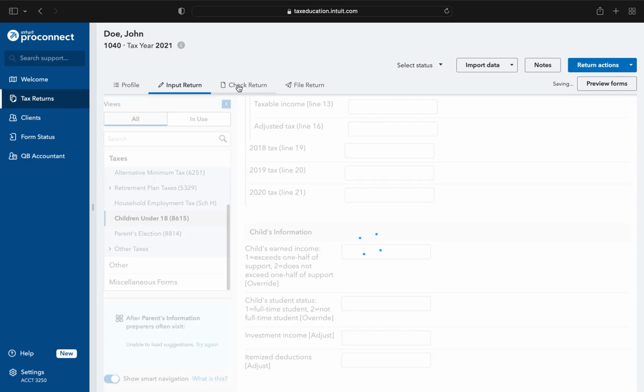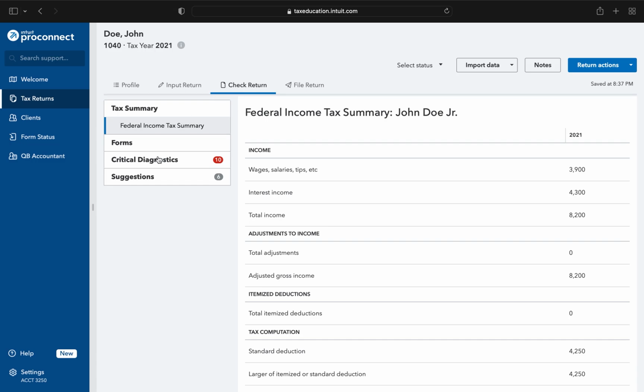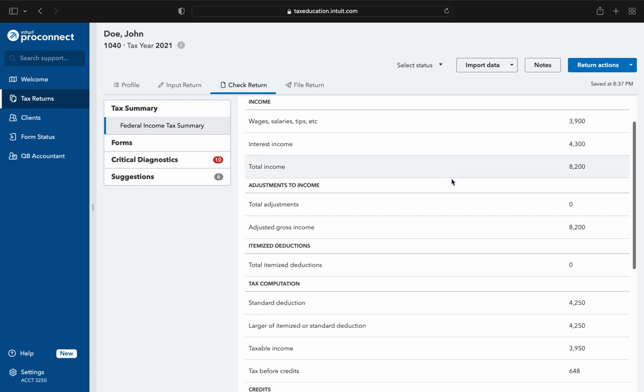Since we've entered what we have, we'll check the return. We get a lot of errors on this because we're entering made-up data, and the system doesn't account for that. So these numbers will match. The $3,900 is what we had in wages and tips. His interest income, total income. This matches what we calculated as his adjusted gross income.